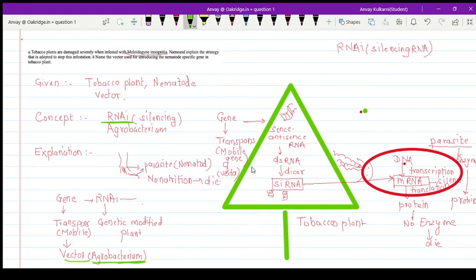After introducing it, it will produce dsRNA, converted into siRNA, and siRNA acts on mRNA and silences the mRNA. Therefore there will be no protein synthesis, and with no protein synthesis the nematode will not survive in the tobacco plant. So this is all about stopping the infestation and producing a genetically modified plant by using this strategy.